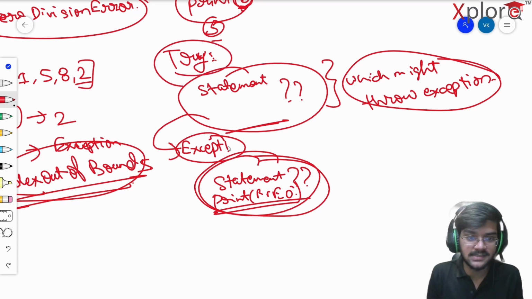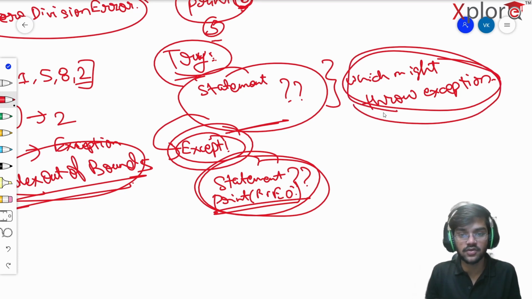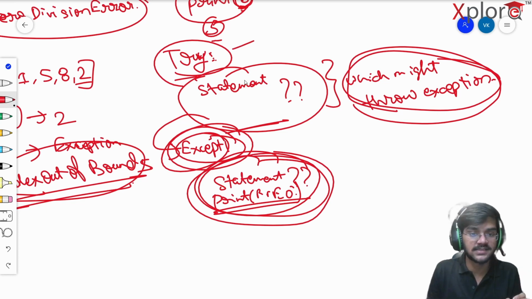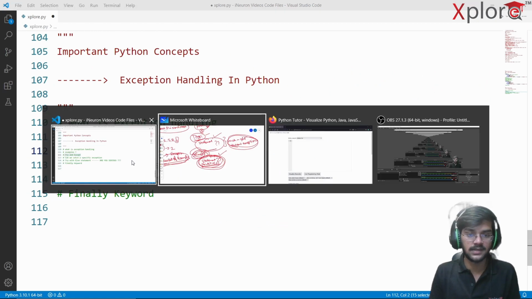So the bottom line is that in try and except, in the try block you write the lines of code which might throw an exception, and in the except block you handle that exception. So that's exception handling, that's it. So let's try to do that.